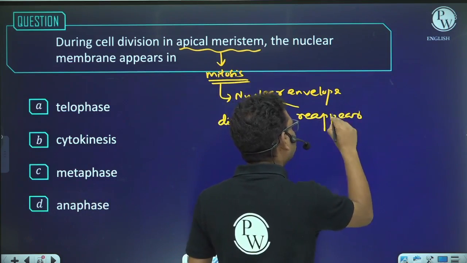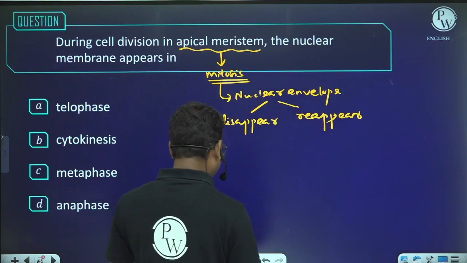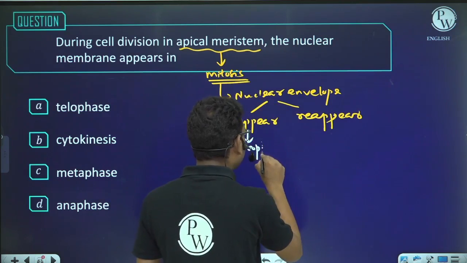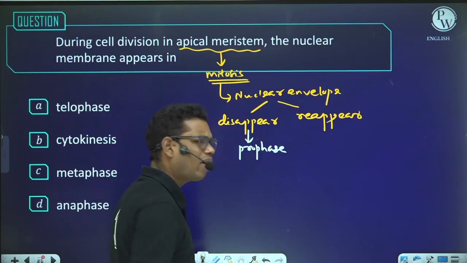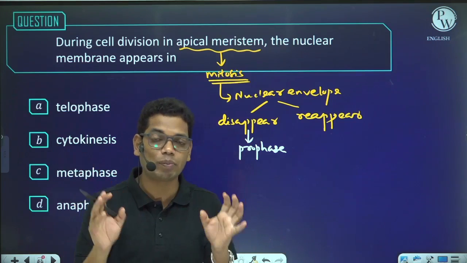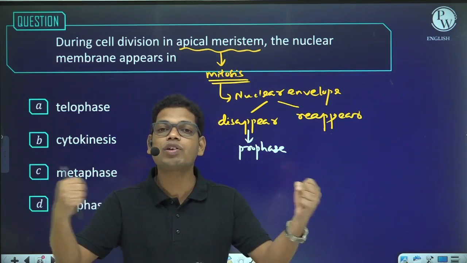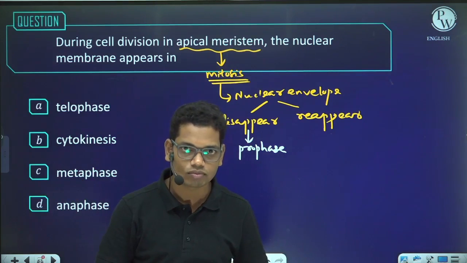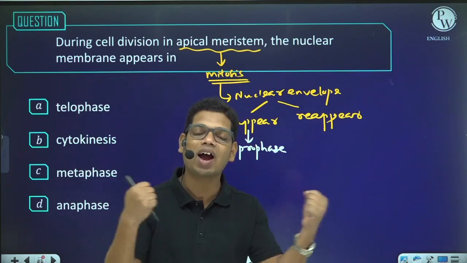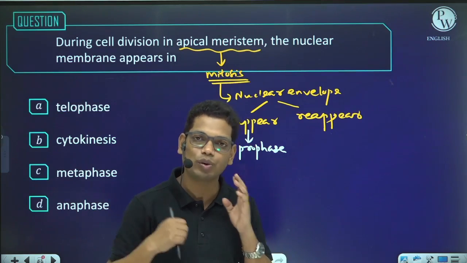So in which phase does the nuclear membrane disappear? It is the prophase. In prophase the nuclear envelope disappears. Why does it have to disappear? Because the disappearance of the nuclear membrane will allow the separation of the chromosomes. Because we have to separate the chromosomes, that is why the nuclear membrane has to disappear.